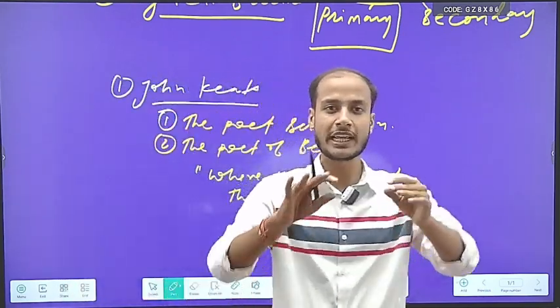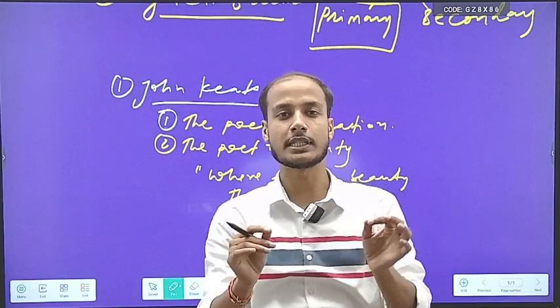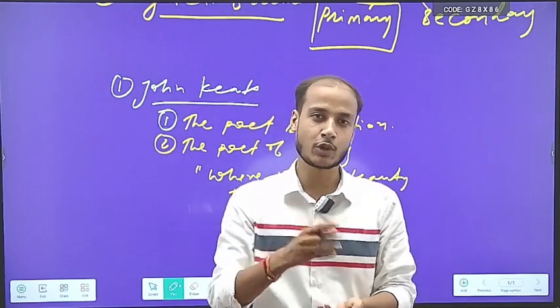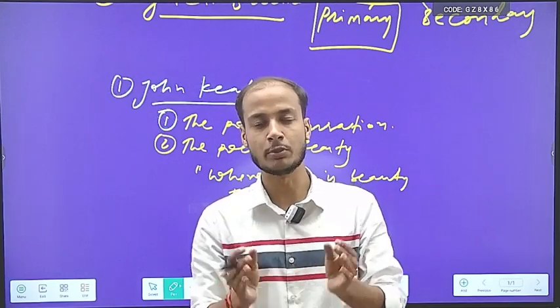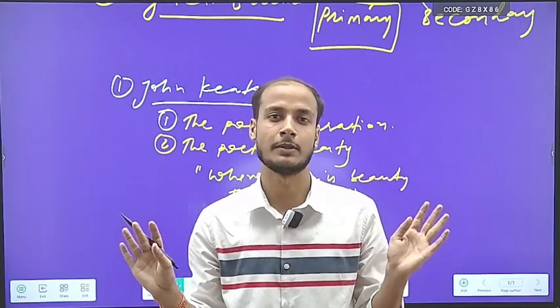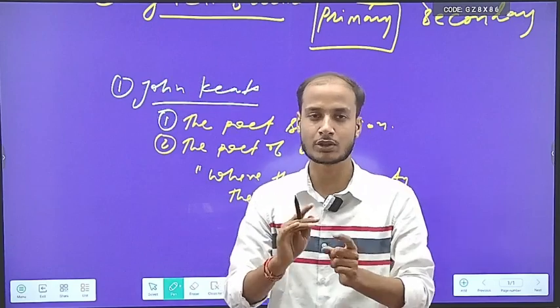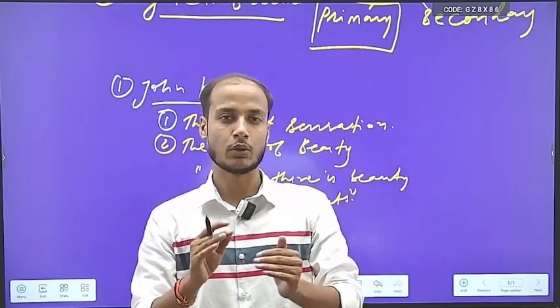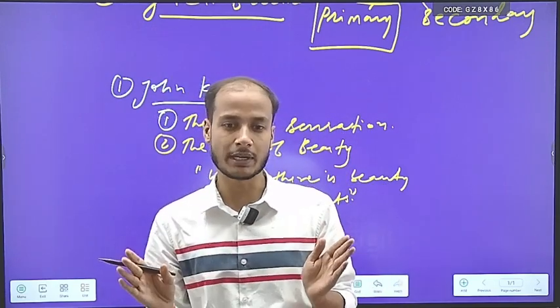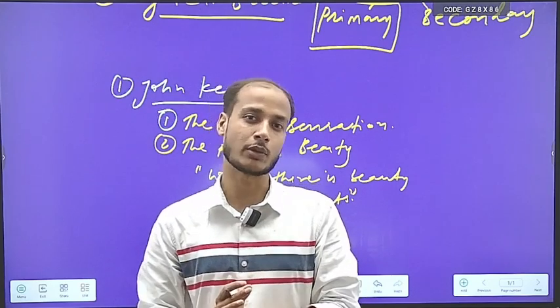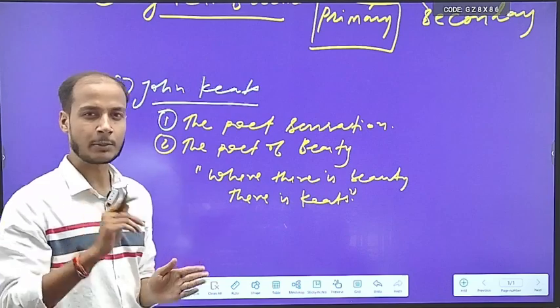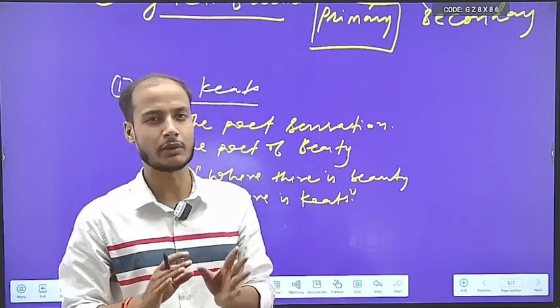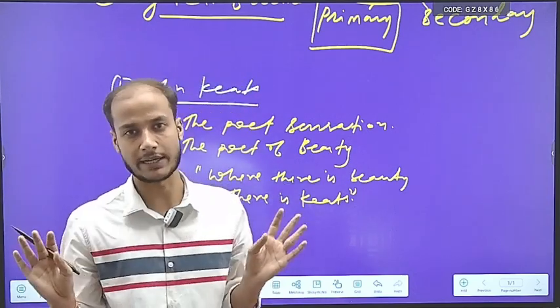Wherever you find beauty in natural phenomena, you must see John Keats there, because he is called the poet of beauty, and his basic occupation is to beautify natural phenomena. As in the case of William Wordsworth, we saw he was known for philosophizing natural phenomena, while Keats is known for beautifying them. So keep these two points in your mind whenever you come across such questions, and you can easily answer in an elaborated manner.